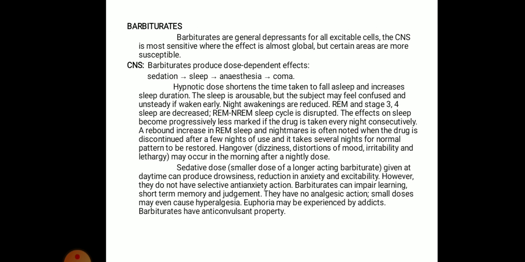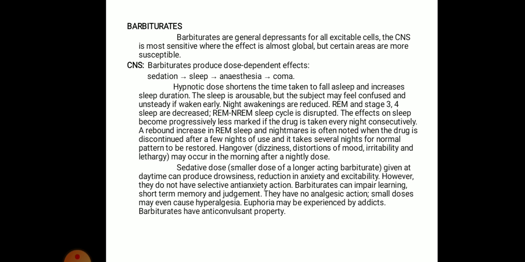Next, barbiturates, coming to pharmacological actions. Barbiturates are generally depressants for all excitable cells. The CNS is the most sensitive, where the effect is almost global, but certain areas are more susceptible. Coming to CNS action, barbiturates produce a dose dependent effect. In minimum dose they produce sedation, with increasing dose they produce sleep, next anesthesia, and finally if you increase the dose further it can lead to coma.